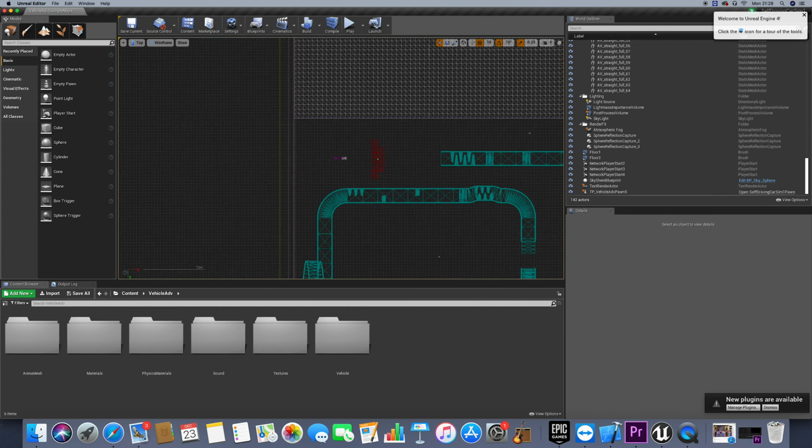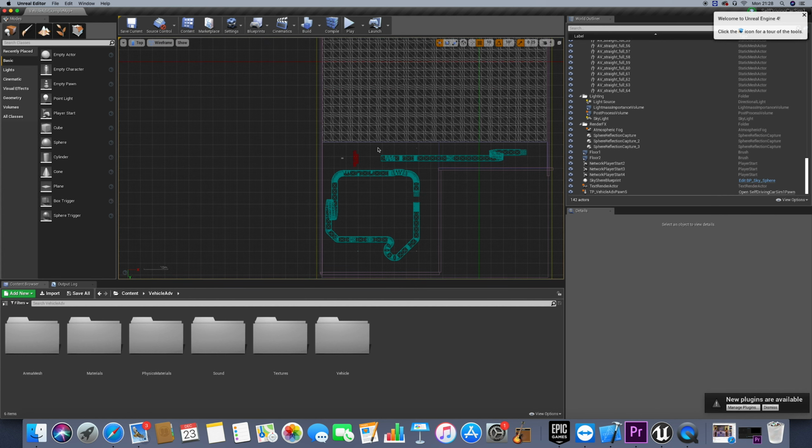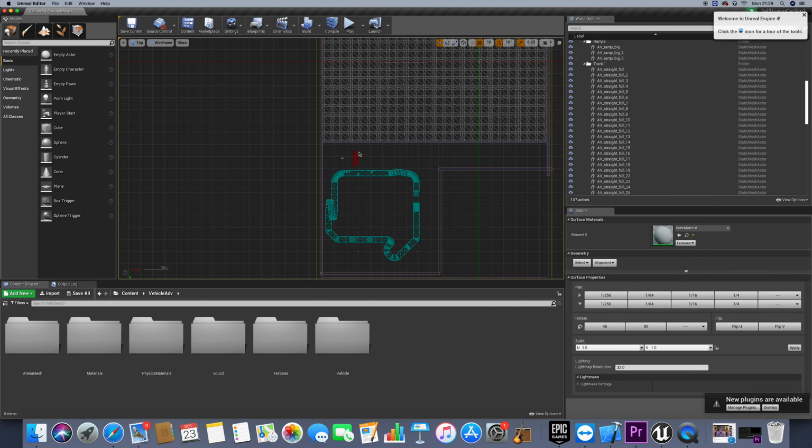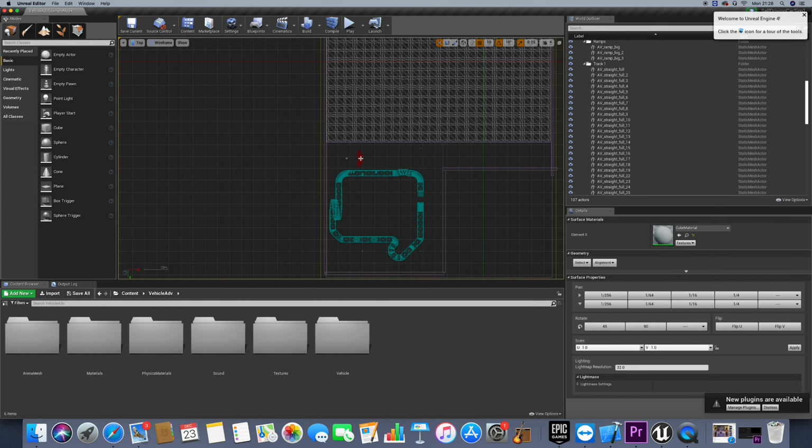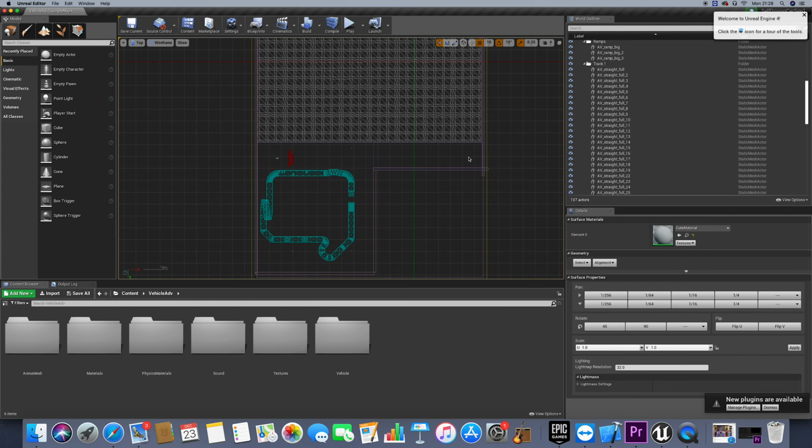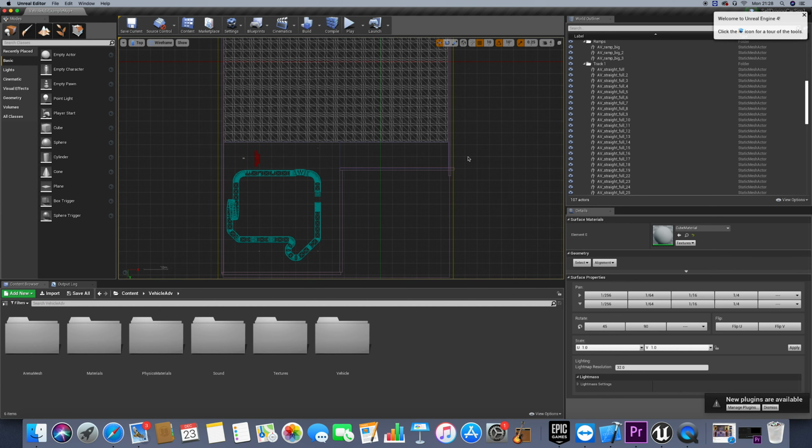So as I said, what we want to do now is delete what we have already. We need to build a kind of straight path. What we have here is also not enough. It's a kind of short path, so I want to extend the working space here.